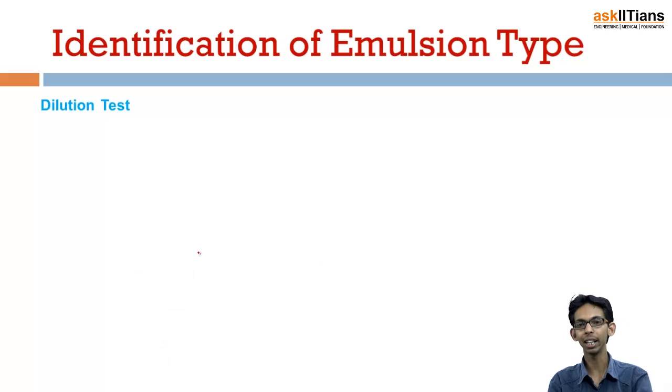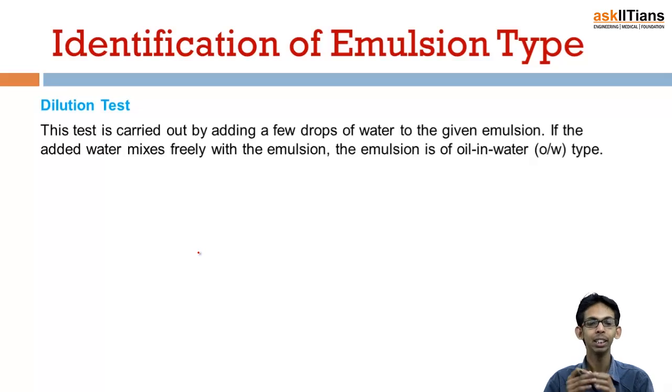Okay, now there are some tests which are used to identify the type of emulsion. That means by looking at milk, we cannot say whether it is an oil in water or a water in oil type emulsion. So in order to identify the type of emulsion, we need to perform some tests, and the first one is the dilution test. As the name suggests, this test is carried out by adding a few drops of water to the given emulsion. If the added water mixes freely with the emulsion, that means the emulsion is of oil in water type.